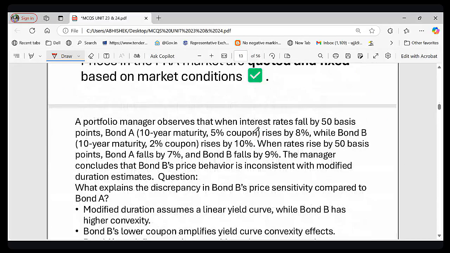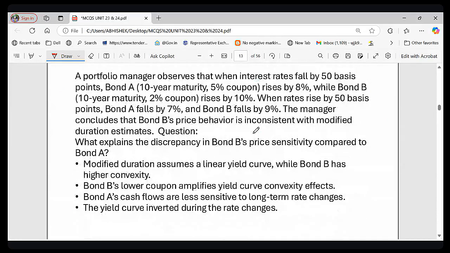The next question is in front of your screen, as you can see. Basically, a portfolio manager is there, right? So a portfolio manager observe the price behavior of two bonds. He observed the price behavior of two bonds when interest rate change. So bond A, 10-year maturity, 5% coupon, right? If rate fall by 50 basis point, bond A rises by 8%, while bond B rises by 10%, right?